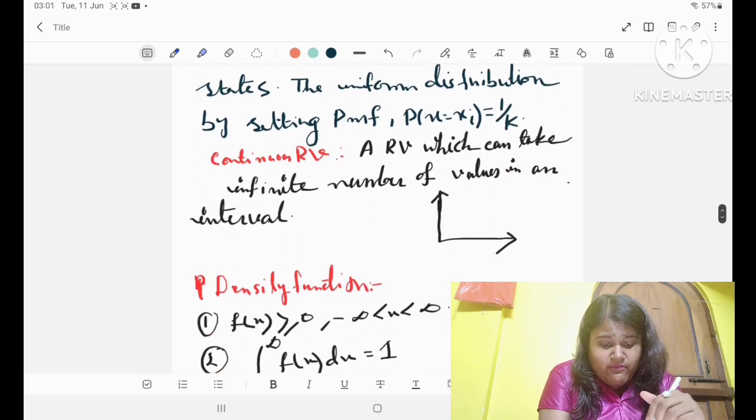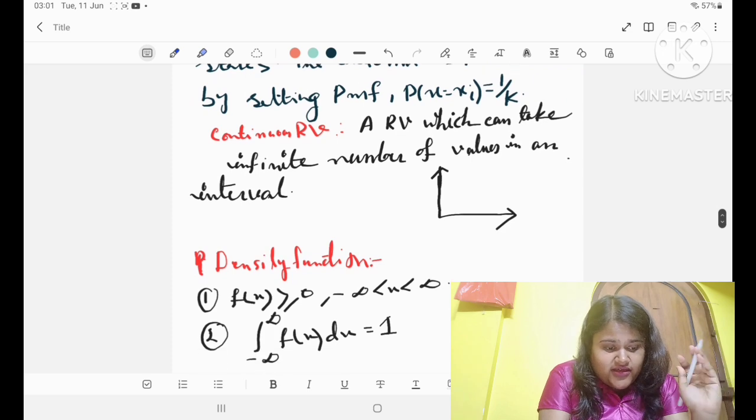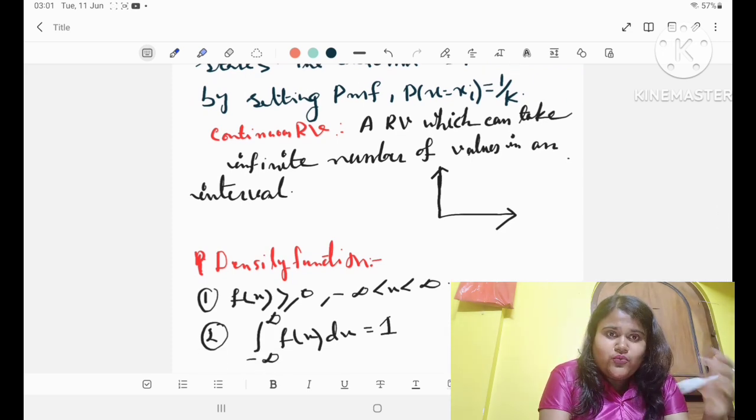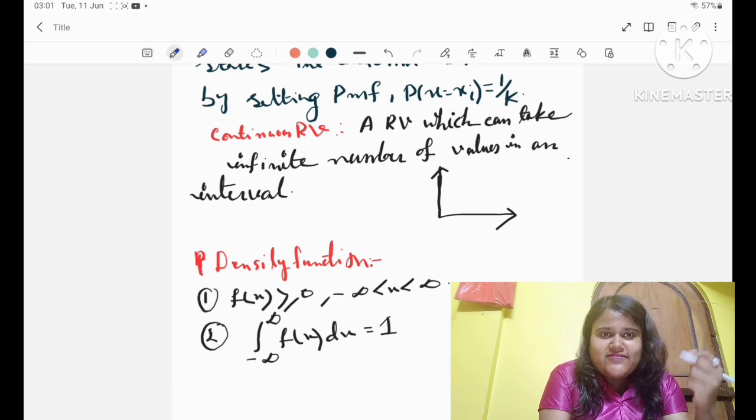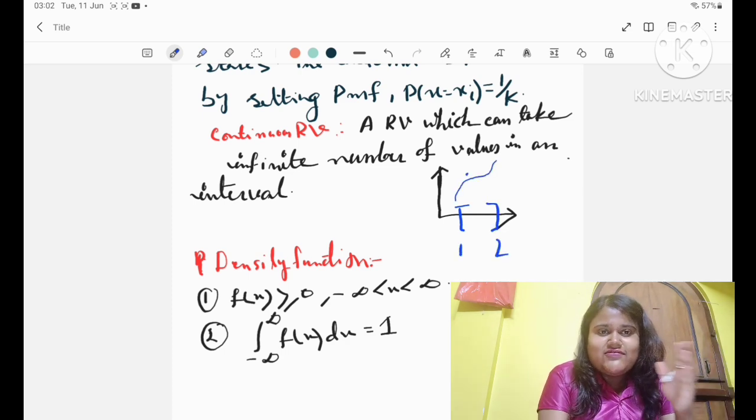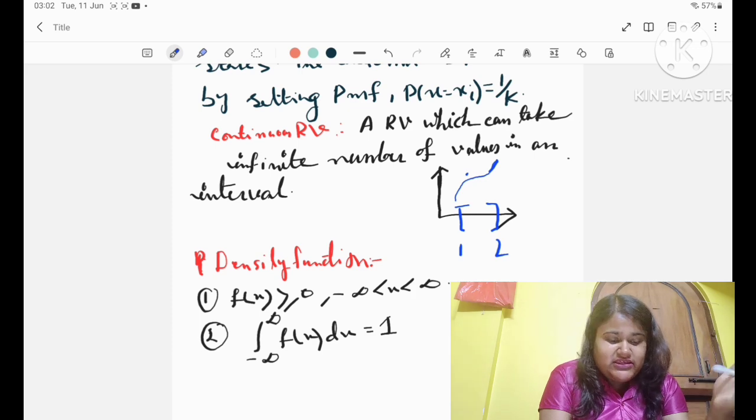Okay, there is another example I have given here. Consider a single discrete random variable x with k different states, and the uniform distribution we define by setting the probability mass function p of x equals xi equals 1 by k. That is, each event is happening equally likely, right? So p of x equals xi equals 1 by k.